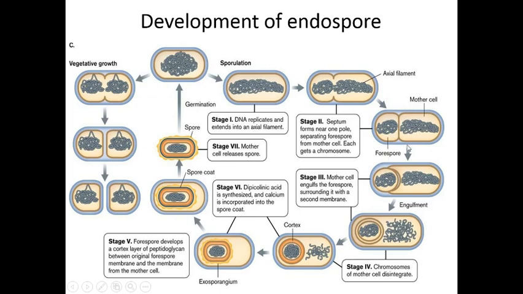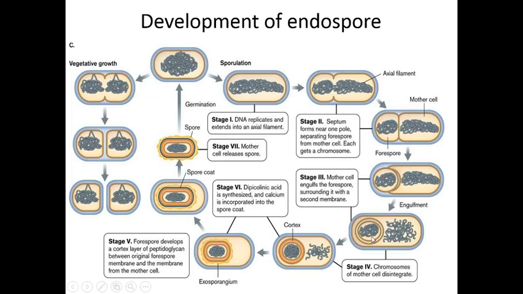Okay. And after that, you can see here in stage number 3, the mother cell starts to engulf the forespore. So this structure starts to be engulfed by this mother cell. For the engulfing purpose, this mother cell surrounds itself around the forespore. Okay.